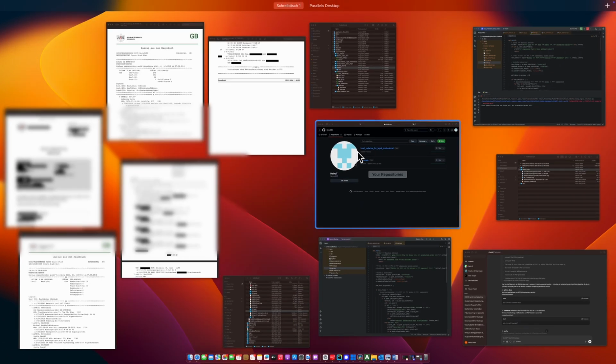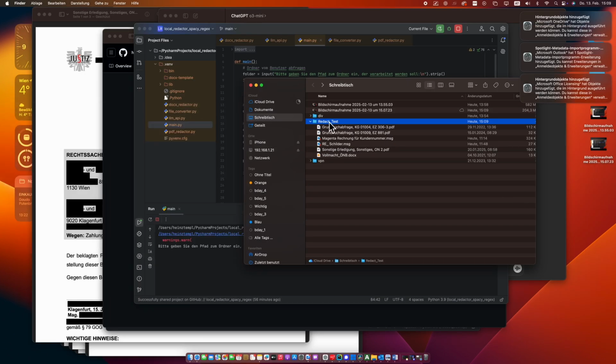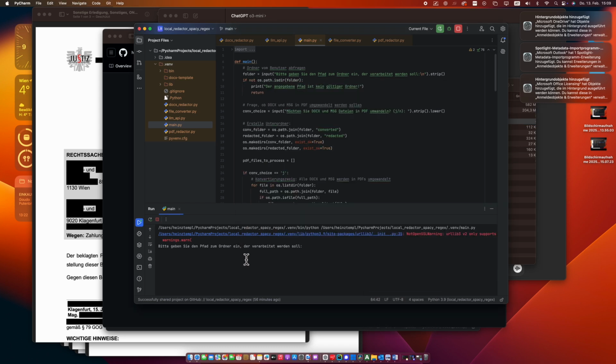First, we will select the folder containing the files to be processed. As you can see, I have a test folder here on my desktop. I simply copy the path here. This can also be any network path such as legal software or a SharePoint folder.